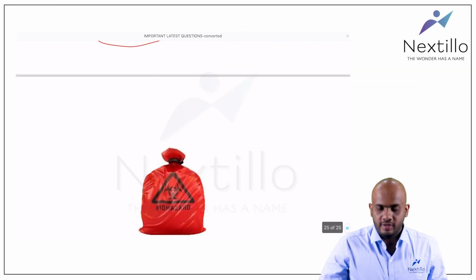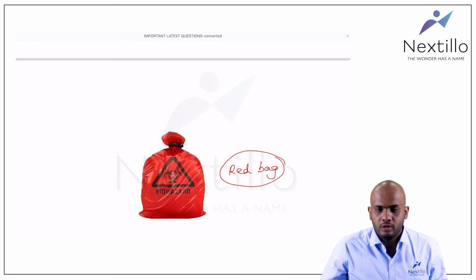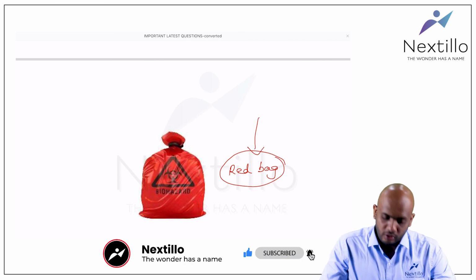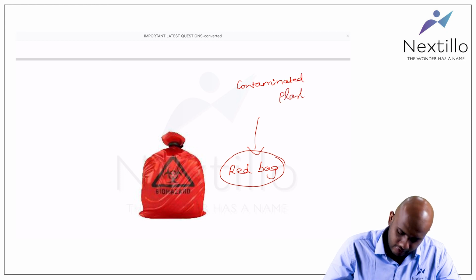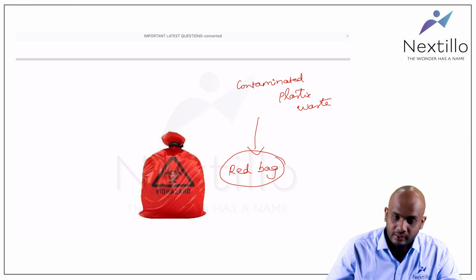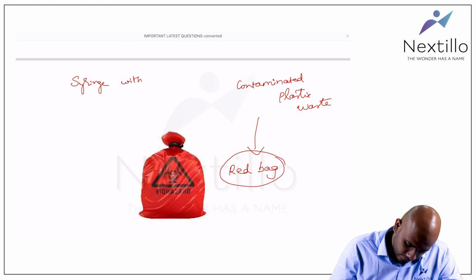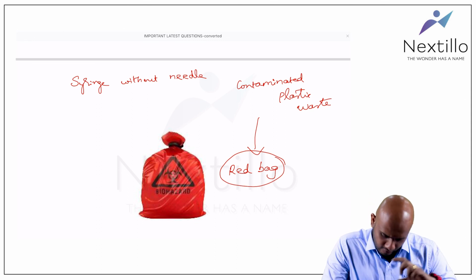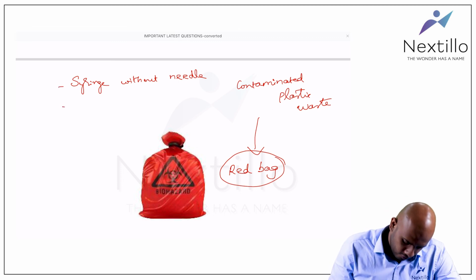Now this is biomedical waste. This is a red bag. So what all waste will be dumped into this red bag? All your contaminated plastic wastes. Example, syringe without needle. So after giving the injection, the syringe will be put in the red bag, the needle will be put in the white bag.